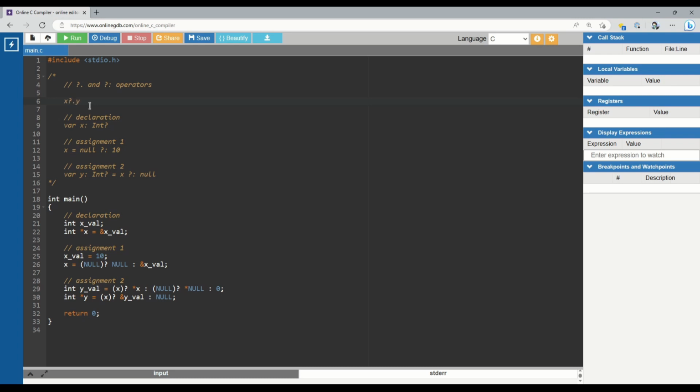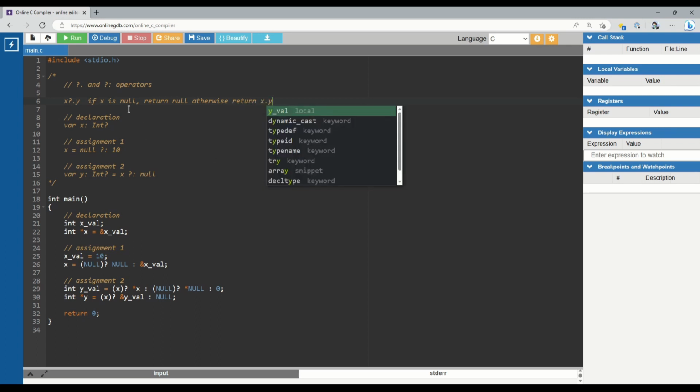Or you could do something like this where you do a safe access. What this expression essentially says, if I write it in pseudocode, is: if X is null, just return null, otherwise return X dot Y. So the value of this expression is either null or X dot Y. It won't actually do the access if X is null.